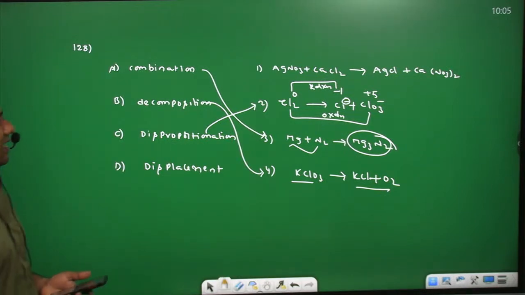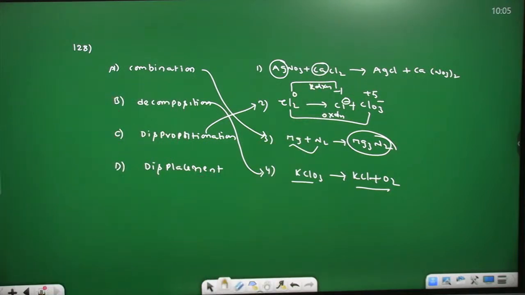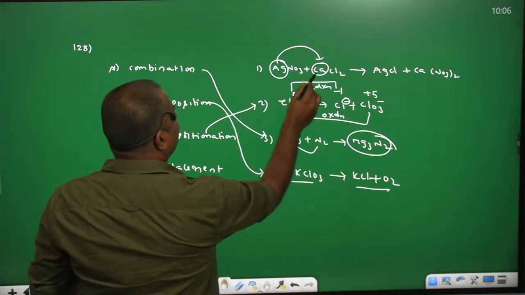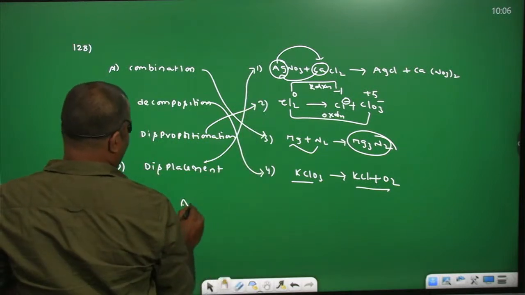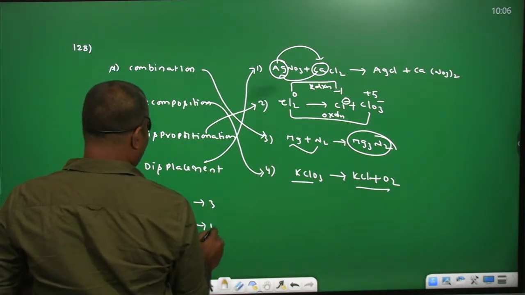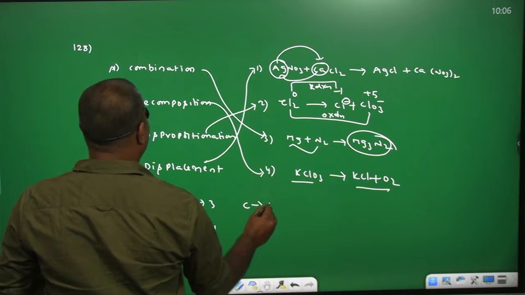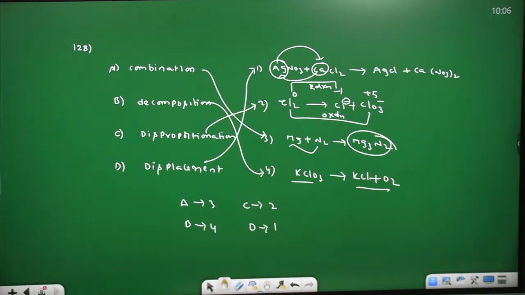And finally, displacement. Displacement means that cations and anions can be displaced by one another. Here you can see silver displaces calcium, calcium displaces silver. So you can go with the first option. So for A you write 3, for B you write 4, for C you write 2, for D you write 1. So 3, 4, 2, 1 is the correct one. That is the fourth option.